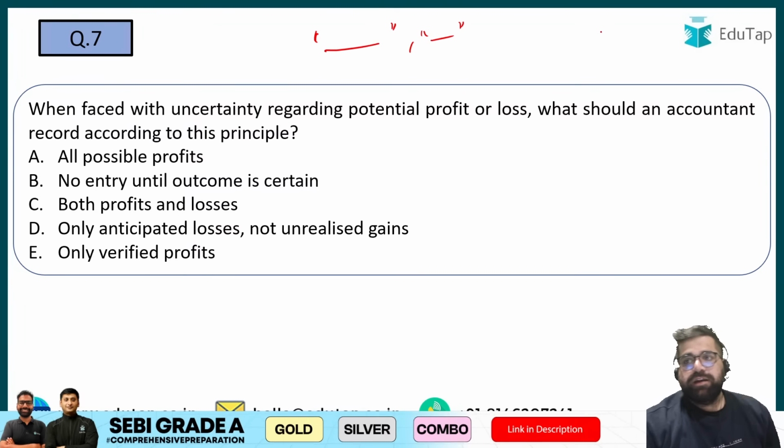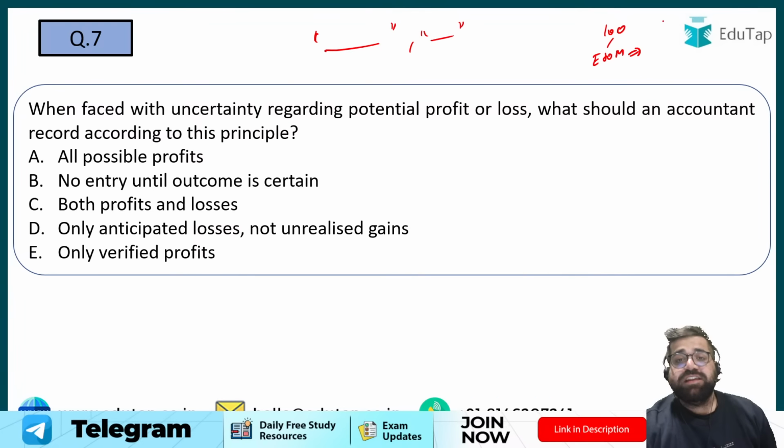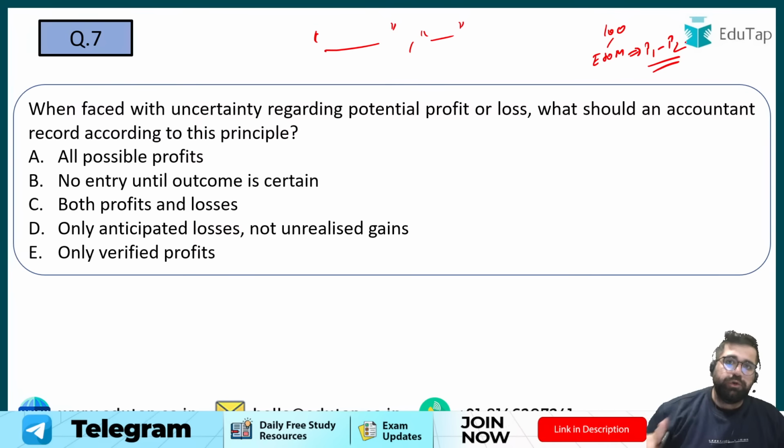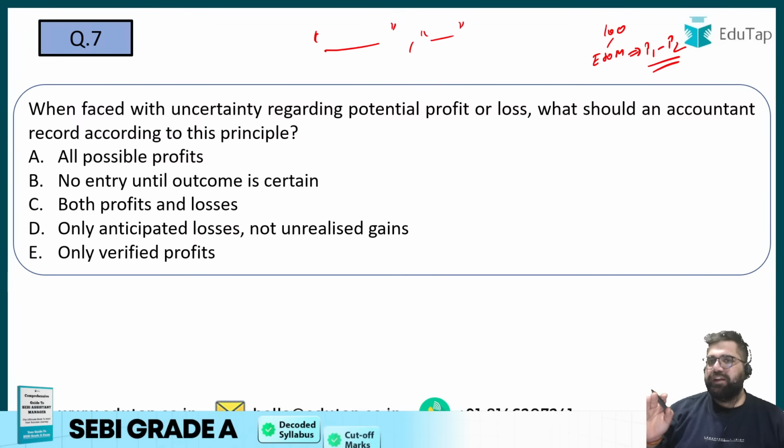Remember all the 100 questions which I have today are easy to moderate, which is the exact level of your phase 1 paper 2. Okay, we will do numericals also from the respective chapters of ratios, accounting standards and whatnot. But the overall objective is to provide you the standard of phase 1 paper 2.